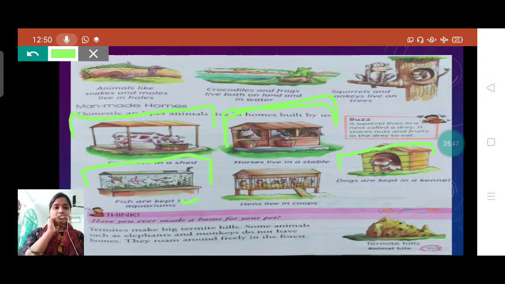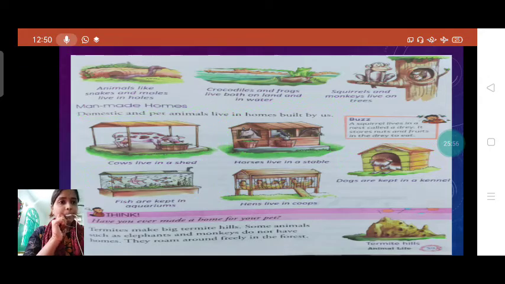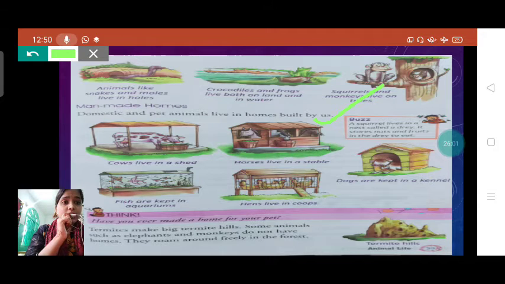Now hens live in a coop. Now see here one thing, students. A squirrel lives in a nest. A squirrel also lives in a nest, students, called a drey. The drey is called the nest of a squirrel. It stores nuts and fruit in the drey to eat. Yes, squirrel is very clever. It stores some nuts and fruits for eating in its nest called drey.